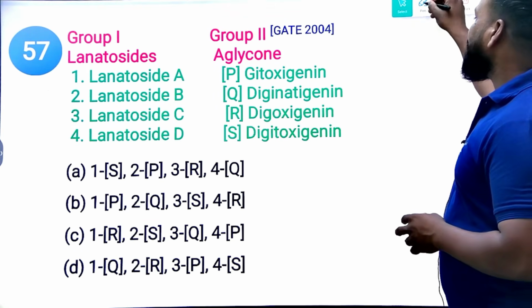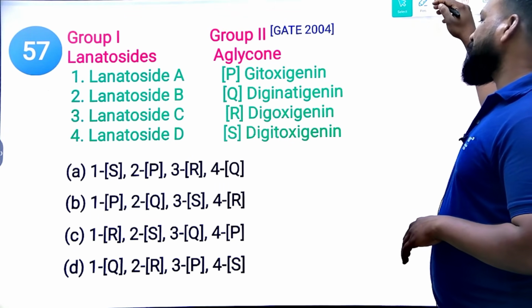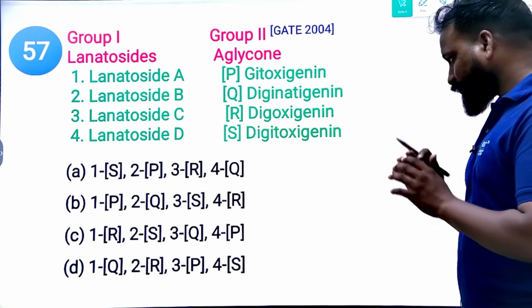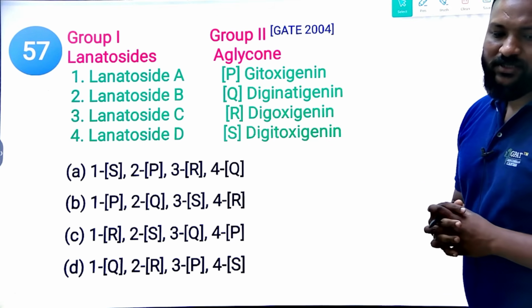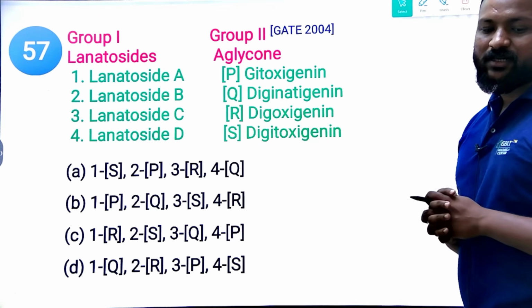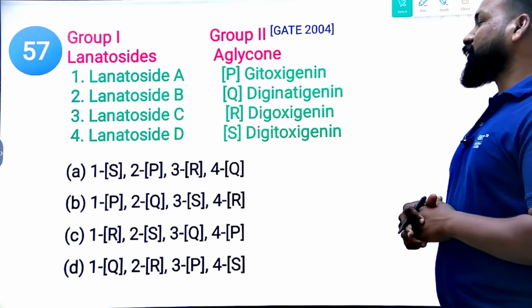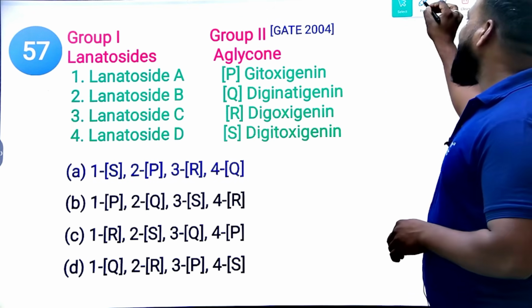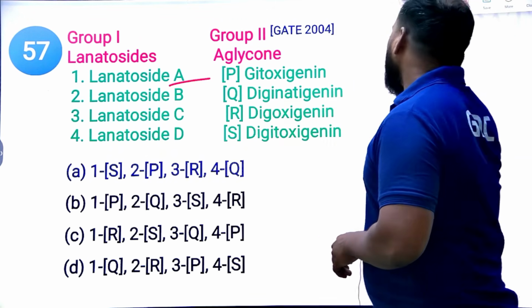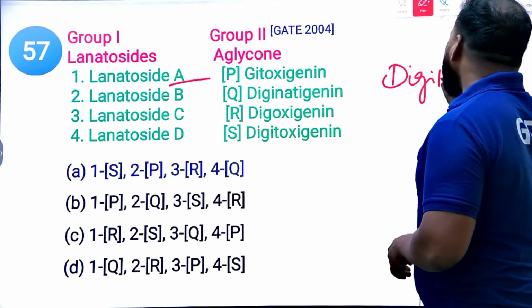Firstly, the main chief constituent of Digitalis is digitoxigenin, right? So that gives the priority to A. Clear? A is digitoxin. The name of the plant is Digitalis.